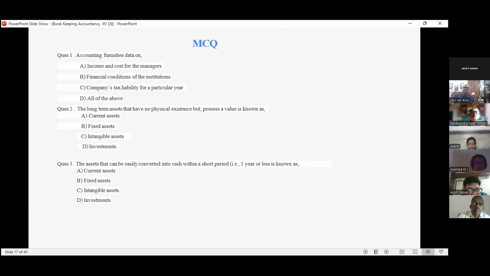The long-term asset that has no physical existence but possesses a value is known as intangible assets. Intangible asset, very good. The asset that can be easily converted into cash within a short period of time, one year or less, which one? Current assets. Very good.